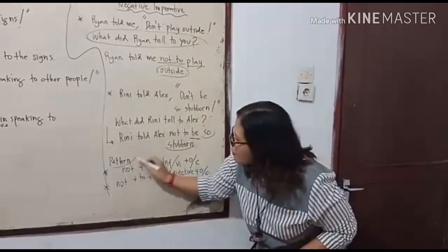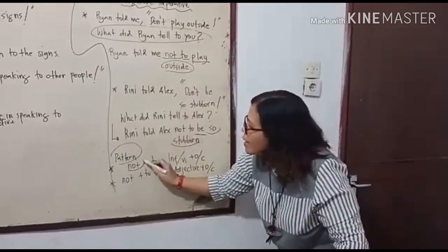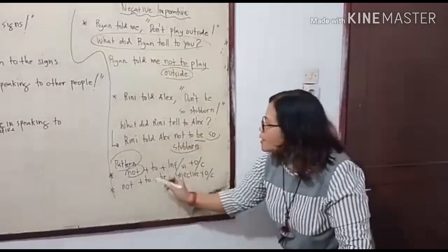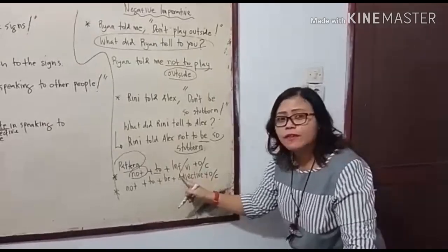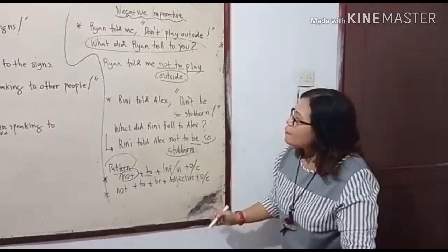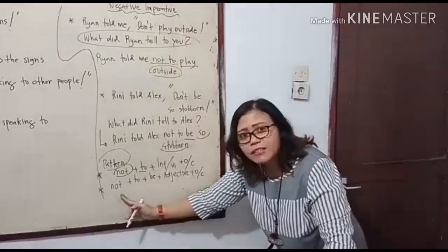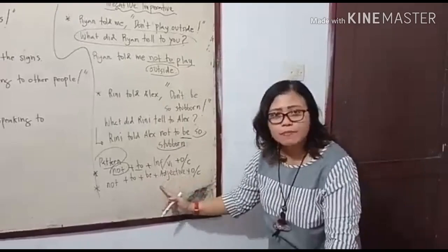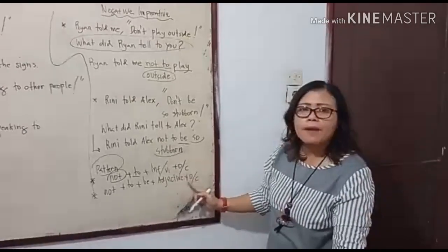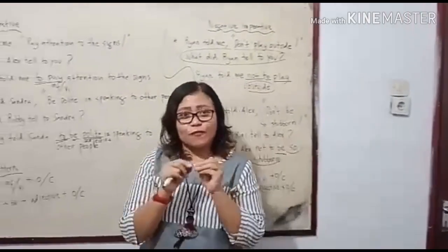So please look at the pattern. For the first example in negative imperative, you can find not followed by to, then infinitive or verb 1, then object or complement. And for the second example, in negative imperative, you can find not plus to plus be plus adjective plus object or complement.